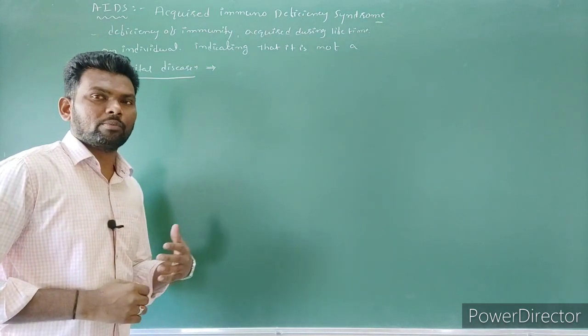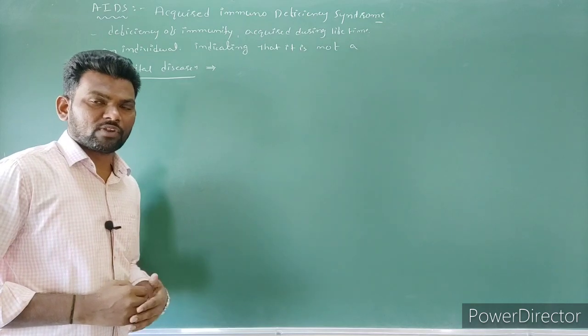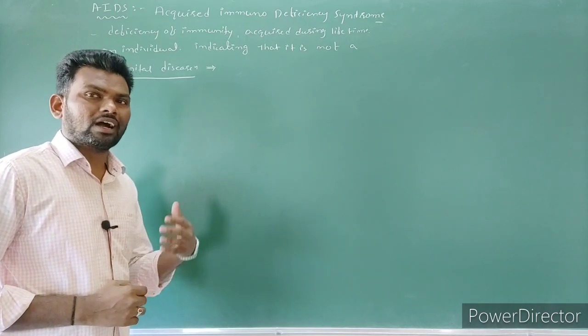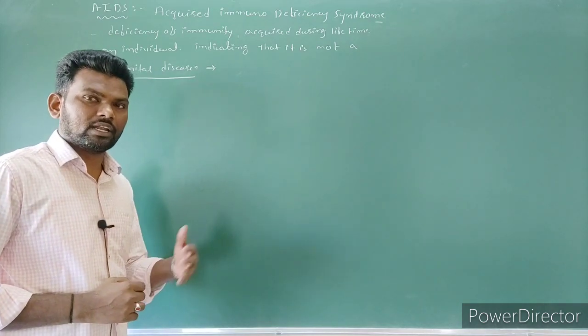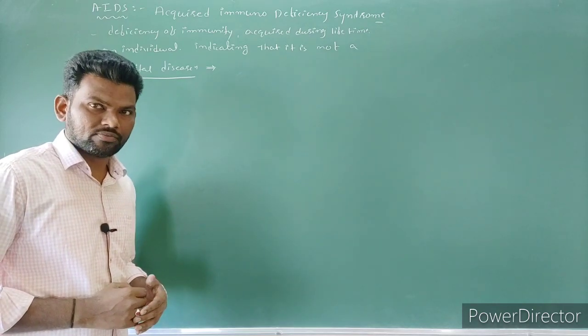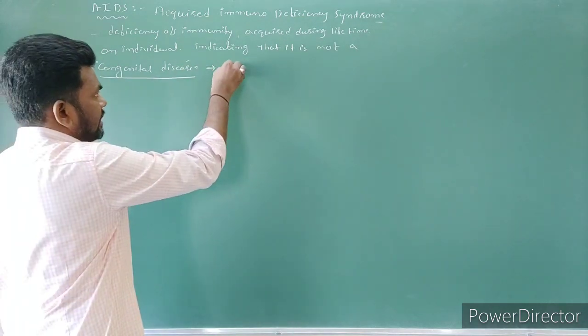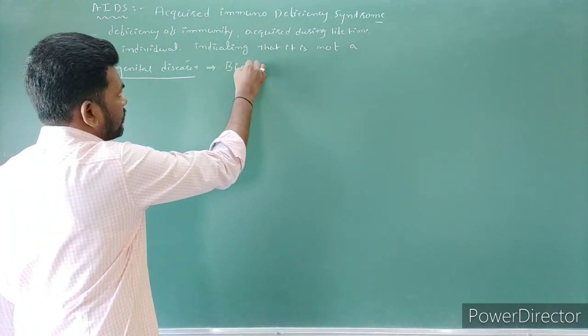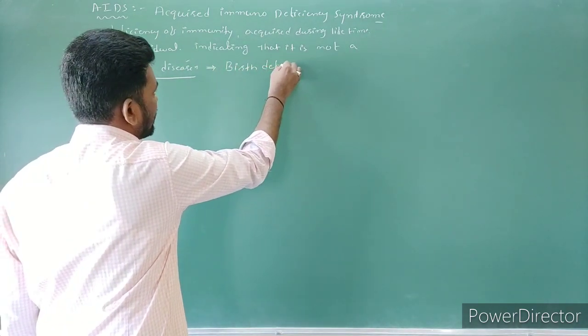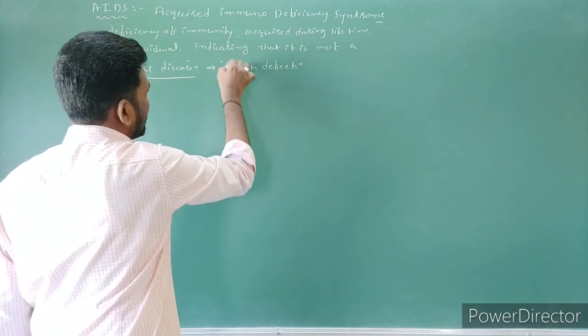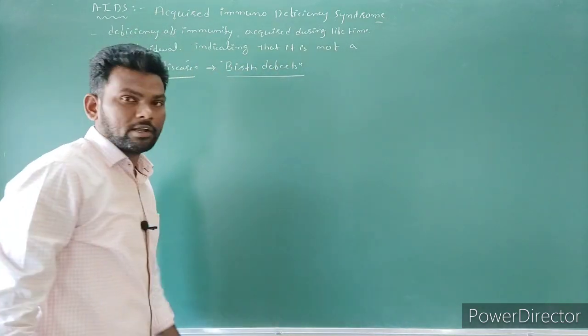For example, babies who are born suffering from trisomic conditions or heart diseases, or whose physical or intellectual powers are very low, we can call that a congenital disease. Simply birth defects. So AIDS is not a birth defect.